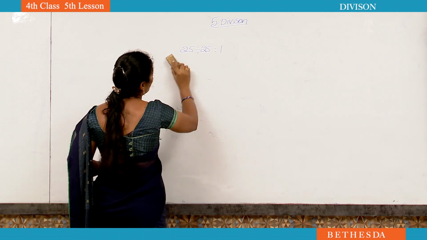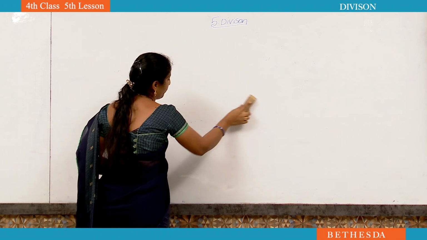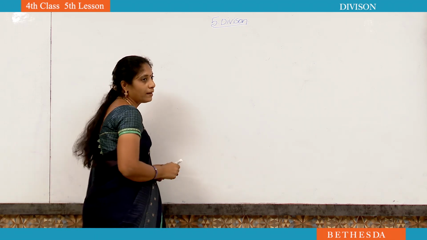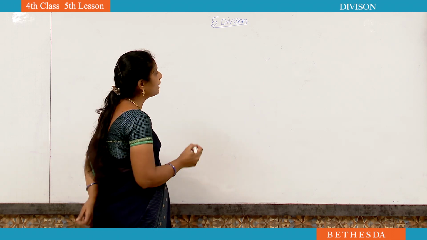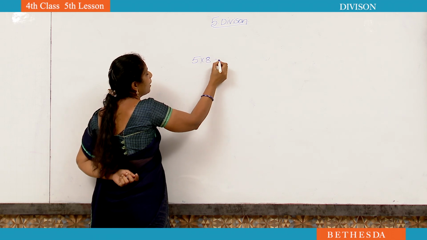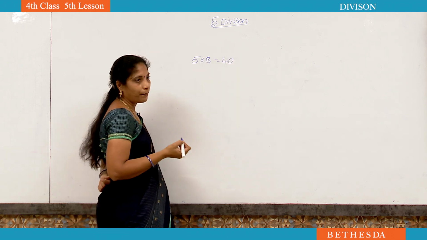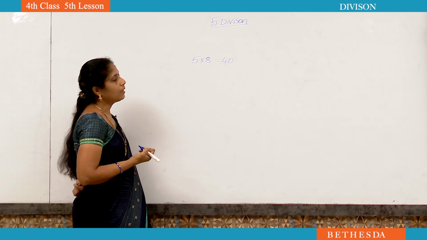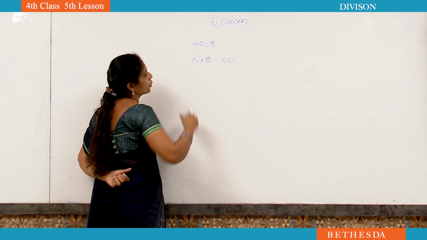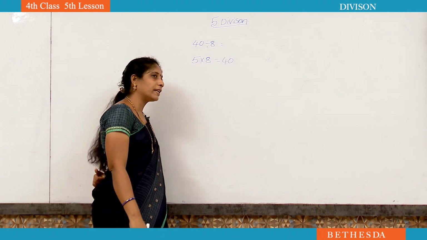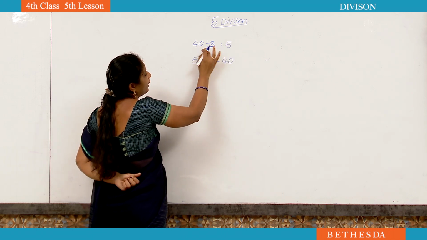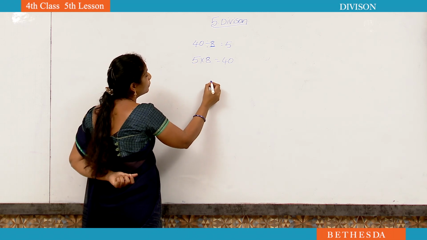In division, one more topic is there, that is the relationship between multiplication and division. What is the relationship between multiplication and division? See here, 4 8s are 40. This is the multiplication fact. Now, I will write 40 divided by 8 is equal to how much? Without doing the sum, only we can say. How many 8s are 40? 5 8s are 40. 40 divided by 8 is equal to 5.